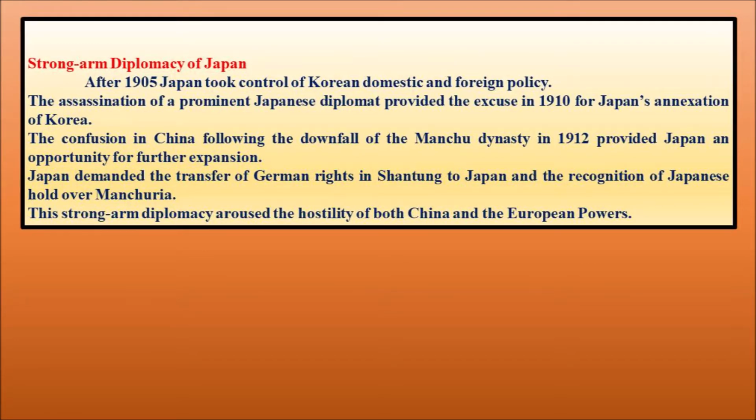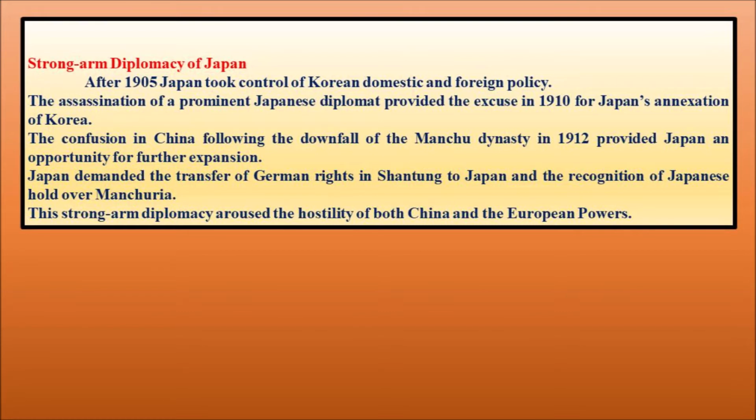Strong arm diplomacy of Japan. After 1905, Japan took control of Korean domestic and foreign policy. Initially, Japan only took control of the domestic and foreign policy of Korea, and later, after the assassination of an important Japanese diplomat or advisor, it paved the way for Japan to annex the entire part of Korea.